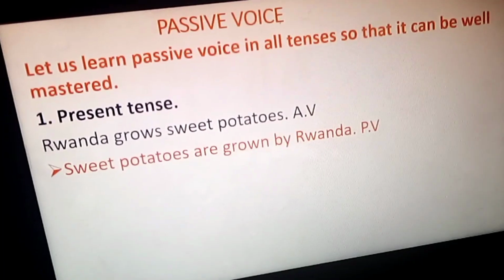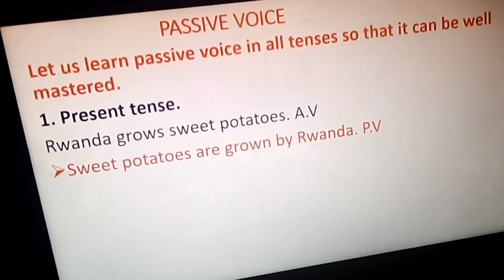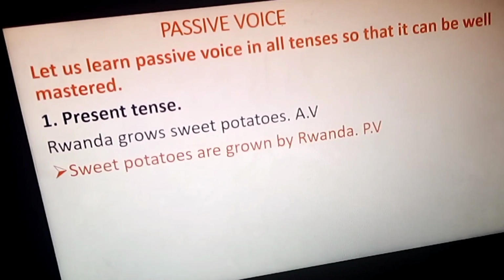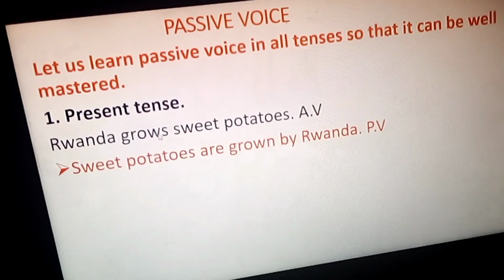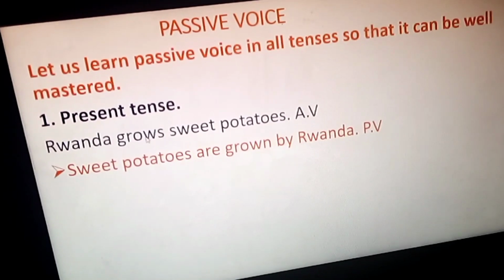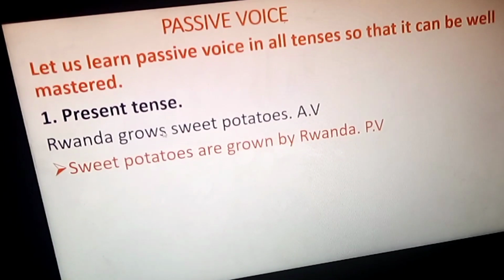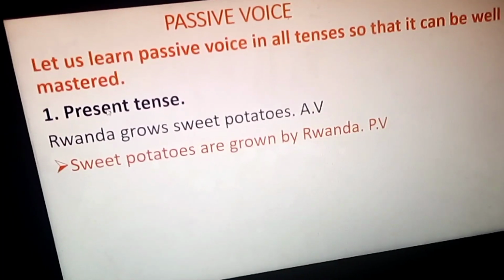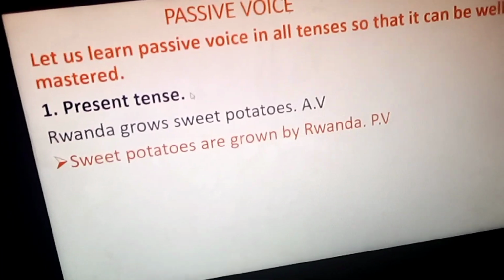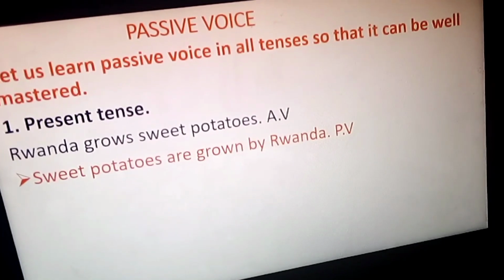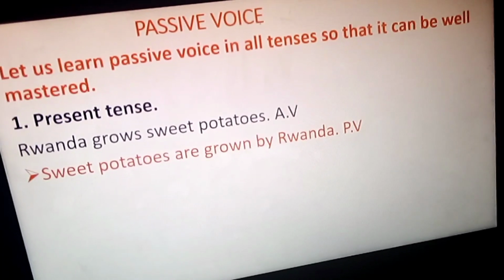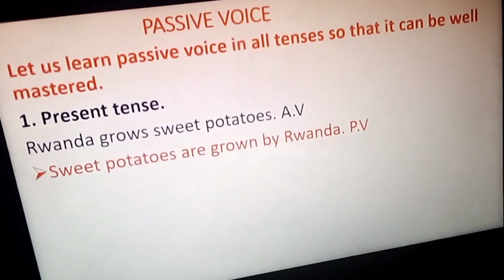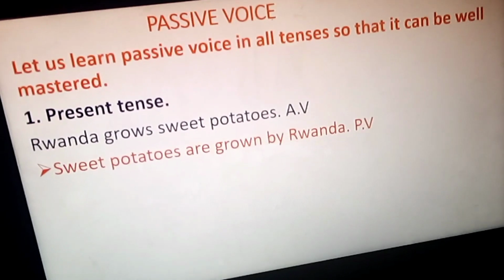Immediately into passive voice. Remember, we had a verb which is conjugated in present simple tense, as I told you before. Number 1 is present simple tense. We are going through them all, 12 tenses in English.